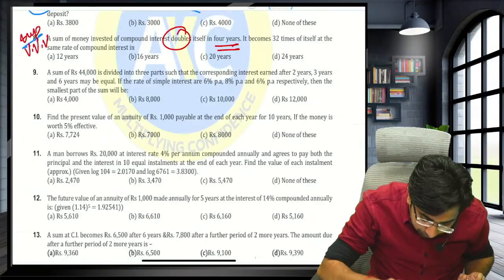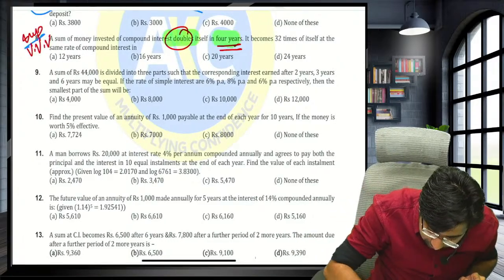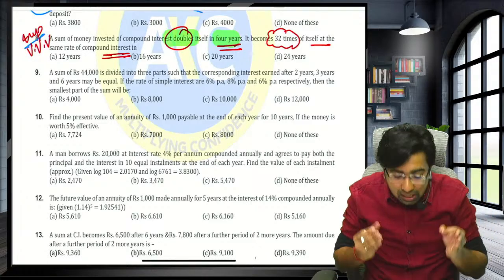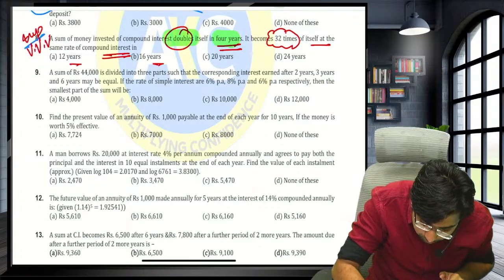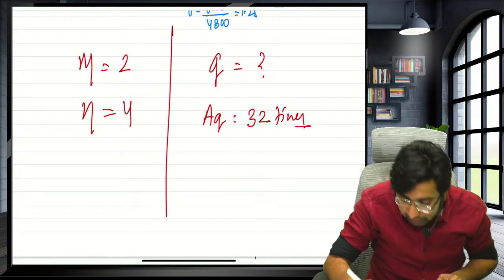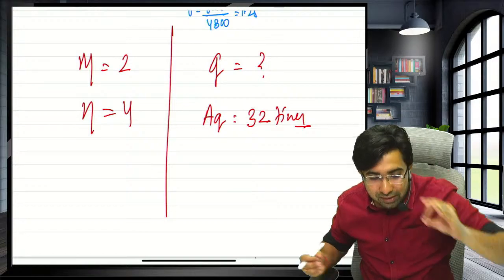So here, if you look at this question, doubles itself in 4 years, it will be 32 times in how many years. They are asking years, the options are years, it means they are asking Q and they have given you 32 times.